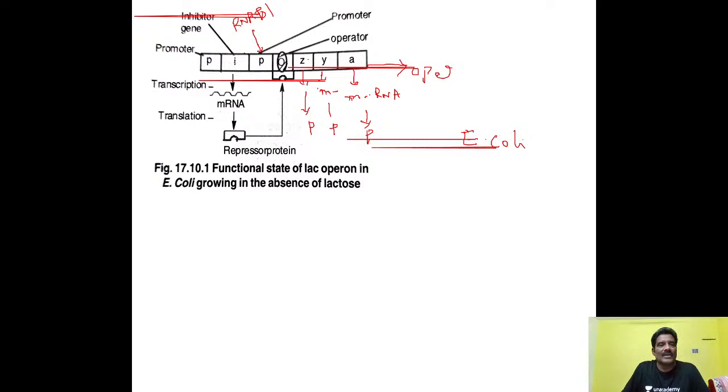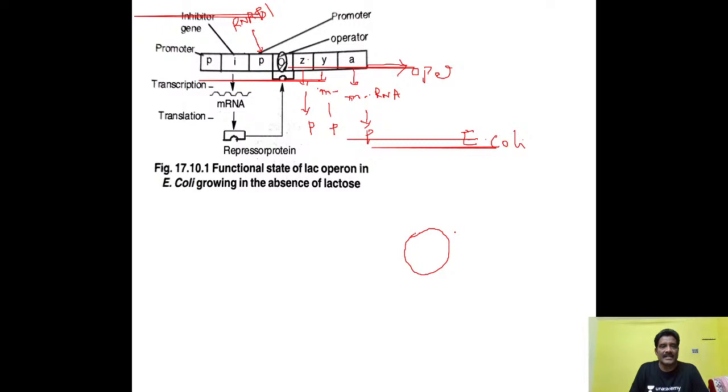But what is the important function of the inhibitory gene? The inhibitory gene, also called the regulatory gene, synthesizes mRNA and produces one kind of protein. This is the repressor protein. So this is very, very important. For example, here bacteria is there. This is E. coli bacteria.